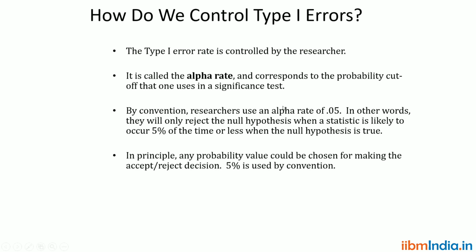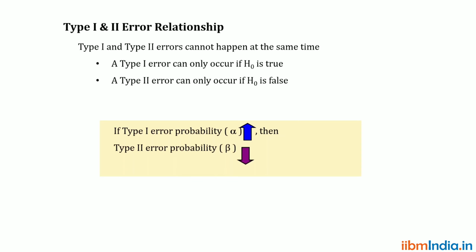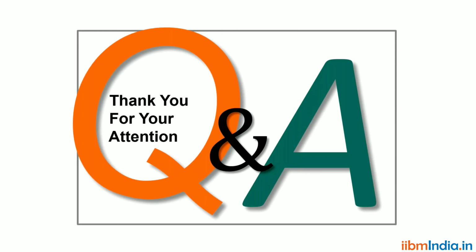So type 1 or type 2 error occurs because of mismatching of our assumption. How to control the type 1 or type 2 error? We can increase the alpha value. If you increase your alpha value, the type 1 or type 2 error can be controlled. Okay, so this is all about the hypothesis.